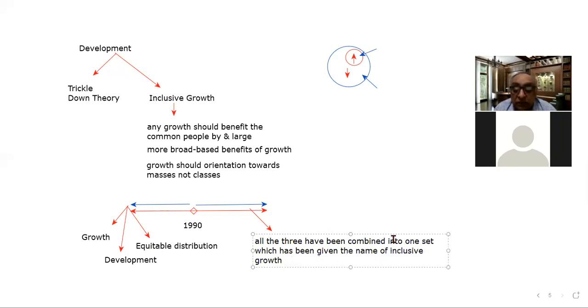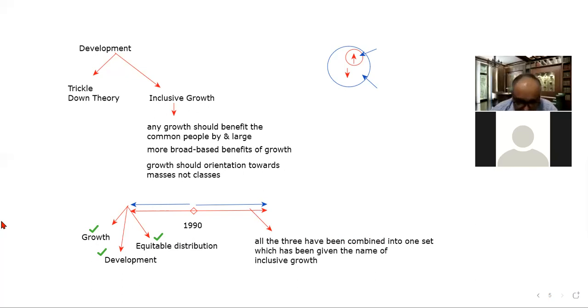So this is what we mean by inclusive growth. Inclusive growth covers all these three: one is growth, ensuring growth; second is development, translating the growth into development; and third is the equitable distribution of growth. Combining all the three into one, this is the term which is known as inclusive growth. So inclusive growth is not a new term which has come from the heavens, all of a sudden fallen.